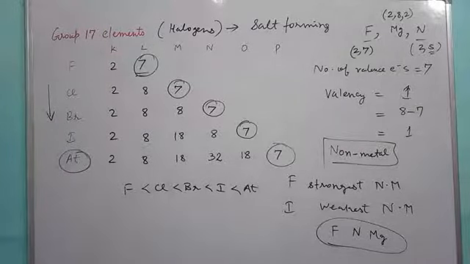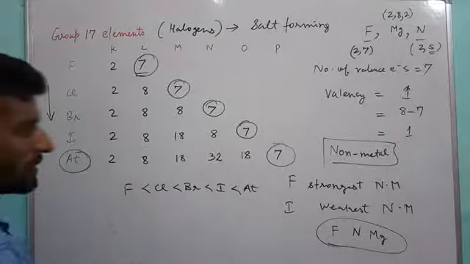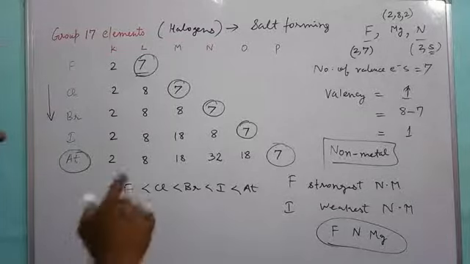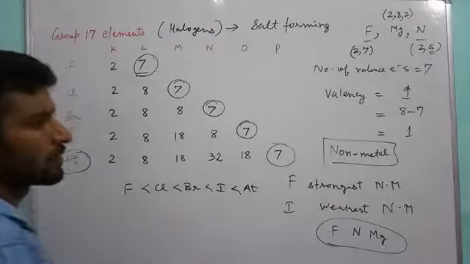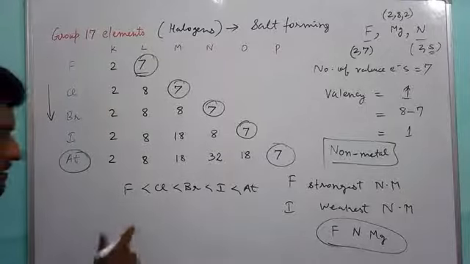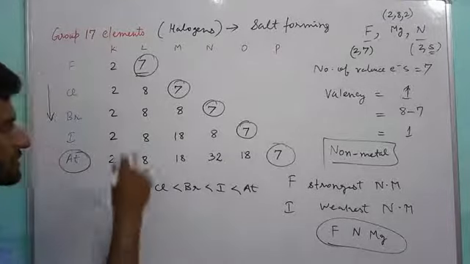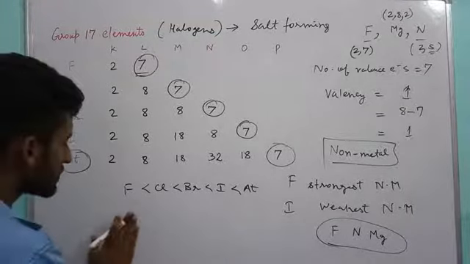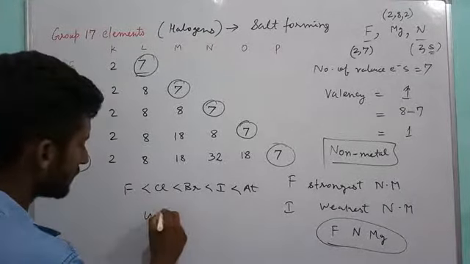Okay, now we are discussing that these are non-metals in general, and their atomic size increases because the number of shells increases down the group. After that, all these elements form uni-negative ions.